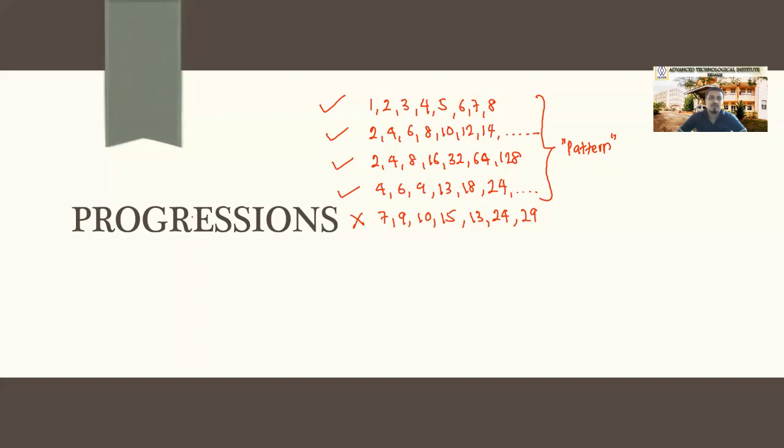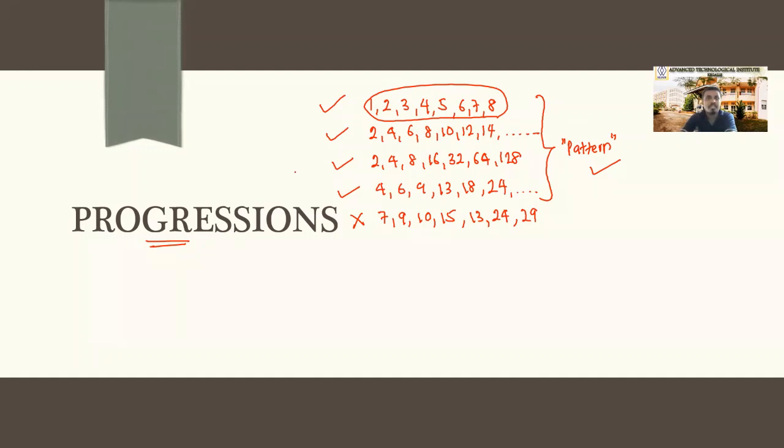So progressions means what then? A set of numbers with a pattern. A set of numbers with a pattern is what we call a progression.